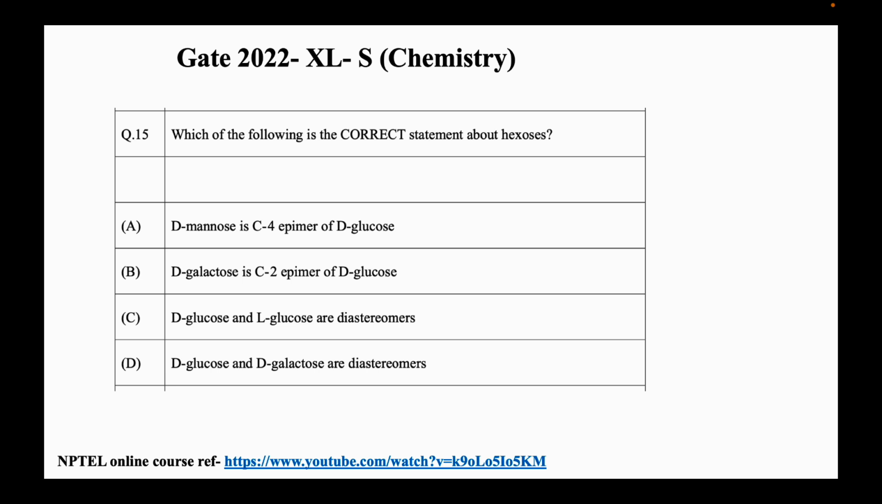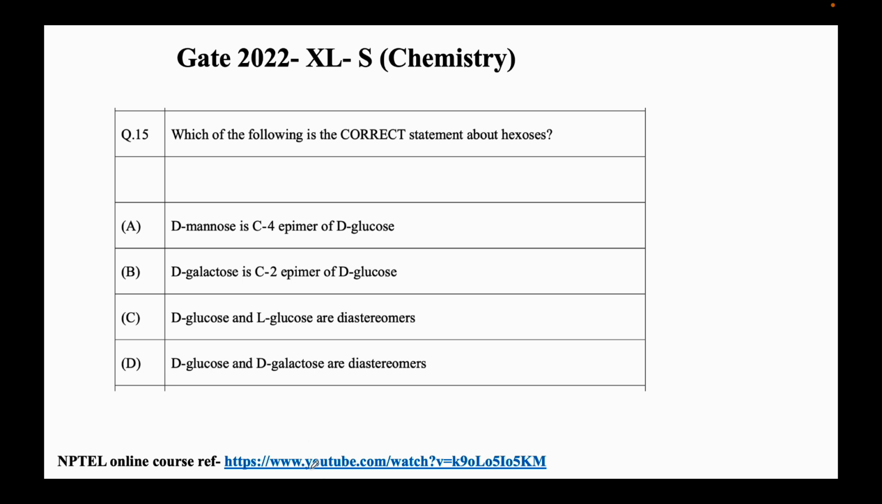So this is GATE 2022 Life Sciences, section Chemistry, question number 15. Which of the following is the correct statement about hexoses? Options: A. D-mannose is the C4 epimer of D-glucose. B. D-galactose is the C2 epimer of D-glucose. C. D-glucose and L-glucose are diastereomers. And option D. D-glucose and D-galactose are diastereomers.